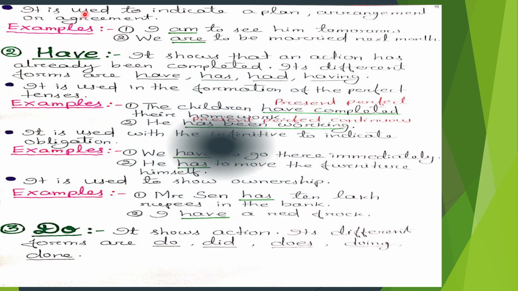It is used to indicate a plan, arrangement, or agreement. Here are some examples. Number 1. I am to see him tomorrow. Second example. We are to be married next month.